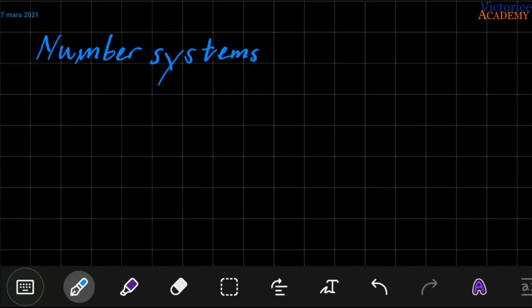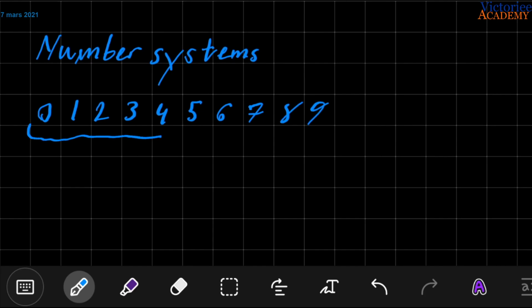Numbers. What are numbers? Numbers are the thing we count with. And what do you make numbers of? You make numbers out of digits. The digits we have are 0, 1, 2, 3, 4, 5, 6, 7, 8, and 9. There are in total, how many? Yes, 10 digits.